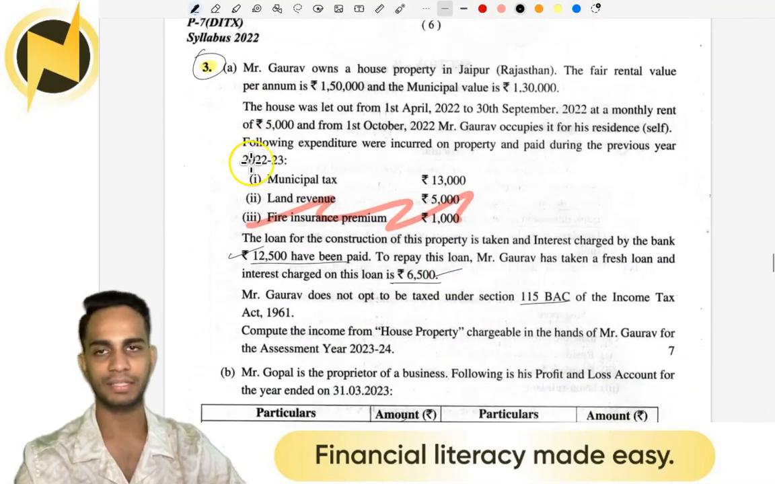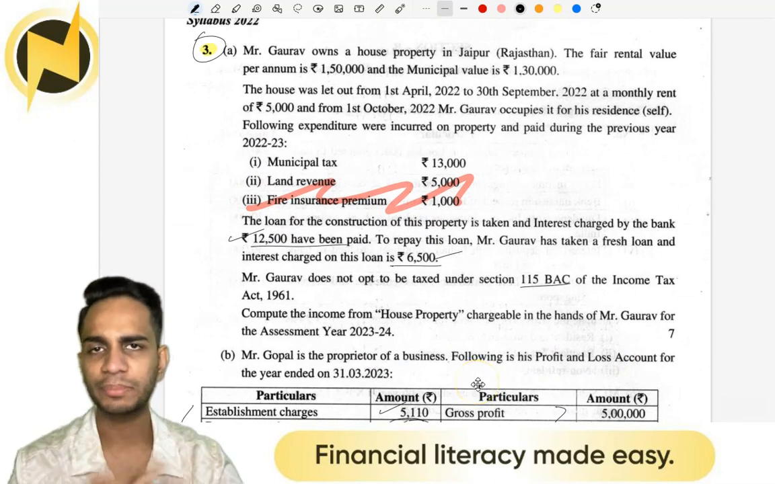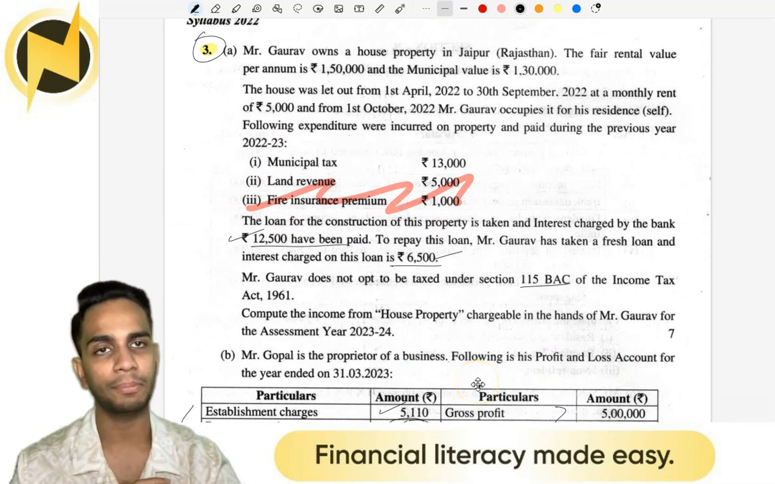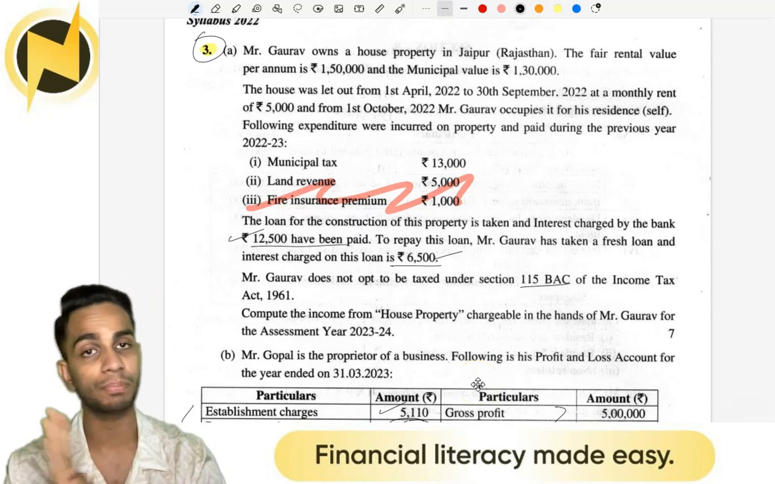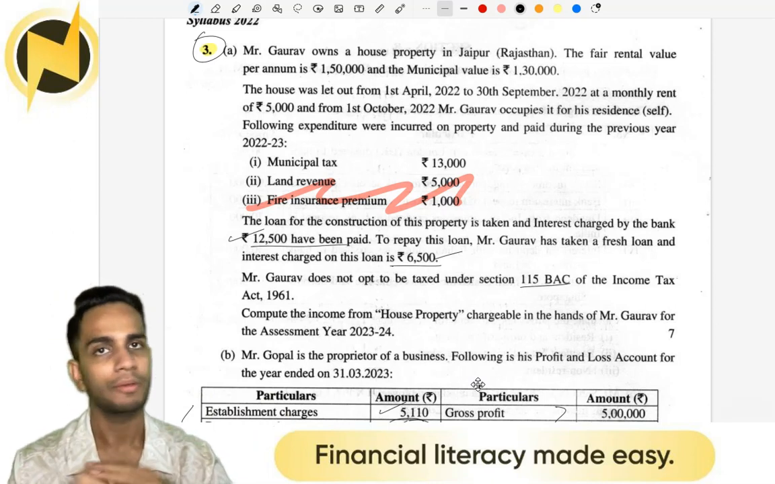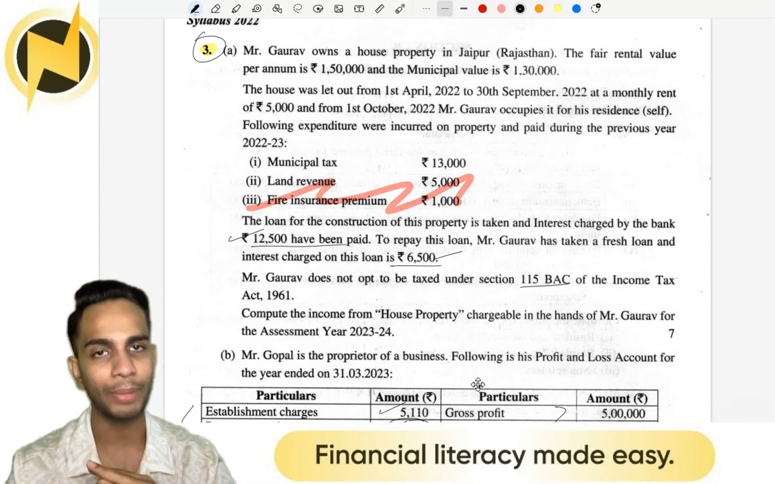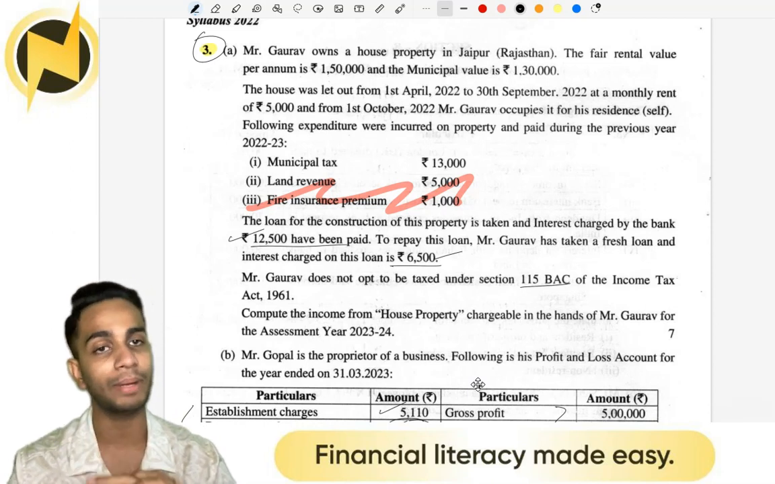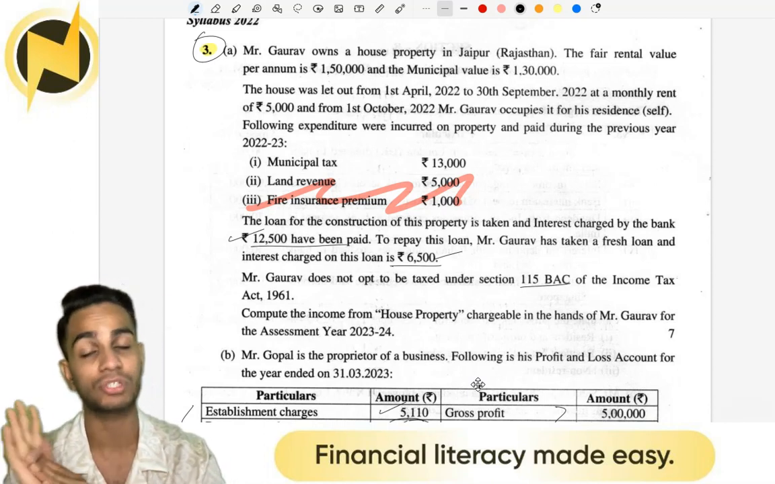That is 3A. This is a question from house property. It says Mr. Gaurav owns a house property in Jaipur, Rajasthan. The fair rental per annum is 1,50,000 and the municipal value is 1,30,000. So we are given the fair rental value and the municipal value. We take this for computing GAV. The house was let out from 1st April 2022 to 30th September 2022 at a monthly rent of 5,000. And from 1st October, Mr. Gaurav occupies it for his self-residence.